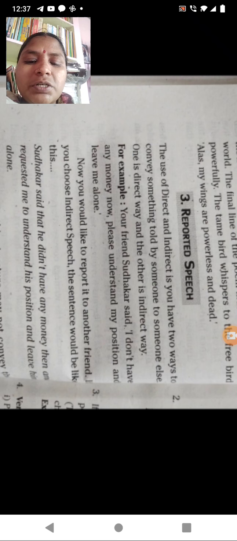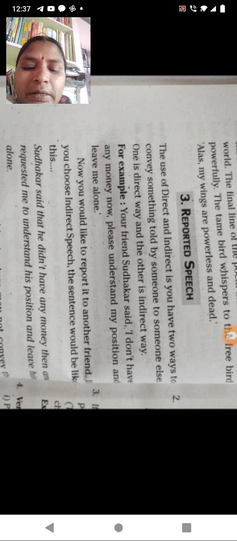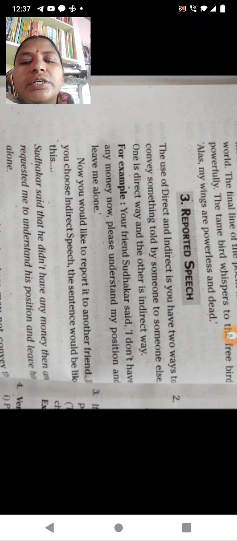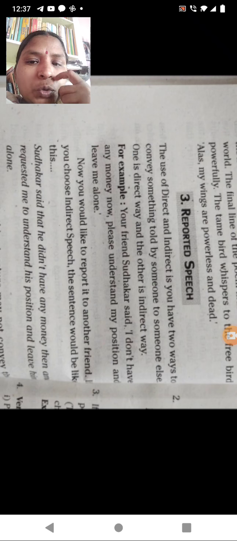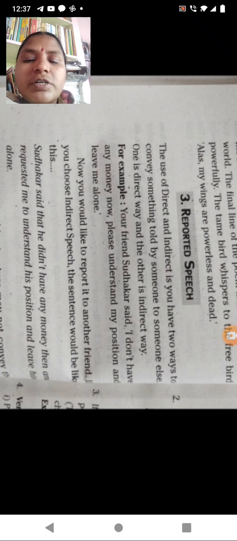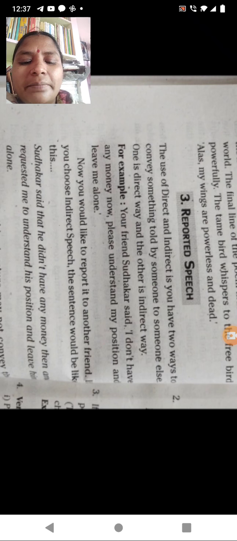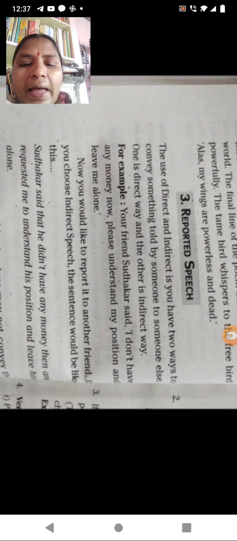So in indirect speech, the sentences would be like this. The first one, what is that? You are going to listen to Sudhakar. What has Sudhakar said to you? What Sudhakar has told you is the first way, that is the direct way. So your friend Sudhakar said, "I don't have any money now, please understand my position and leave me alone."